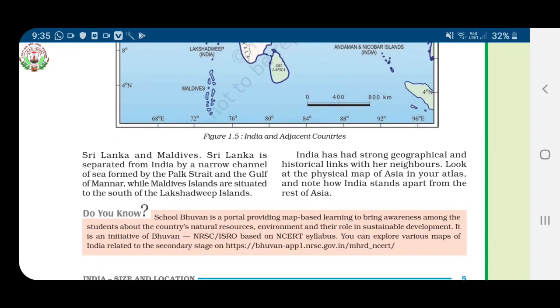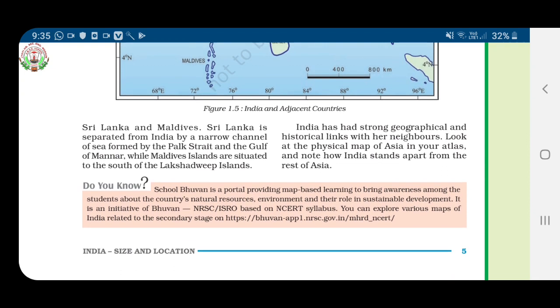Sri Lanka is separated from India by a narrow channel of sea formed by the Palk Strait and the Gulf of Mannar, while the Maldive Islands are situated to the south of the Lakshadweep Islands. India has had strong geographical and historical links with her neighbors.